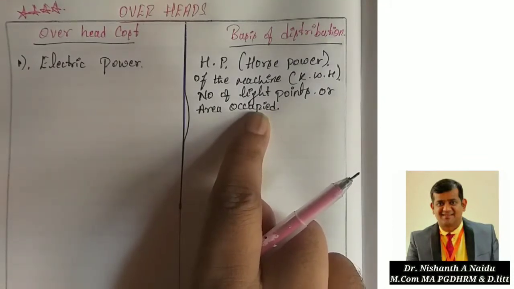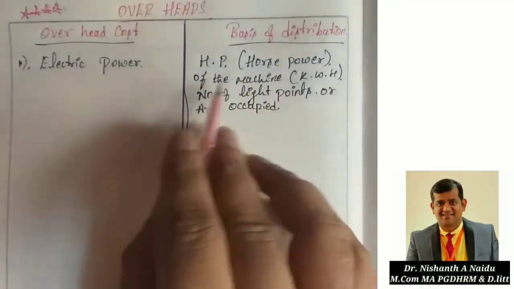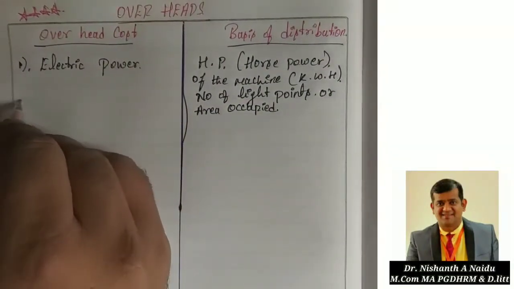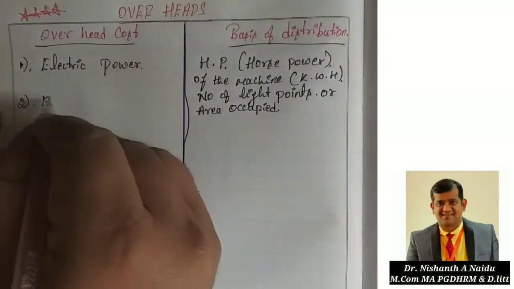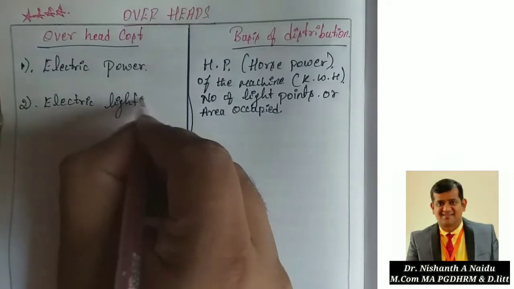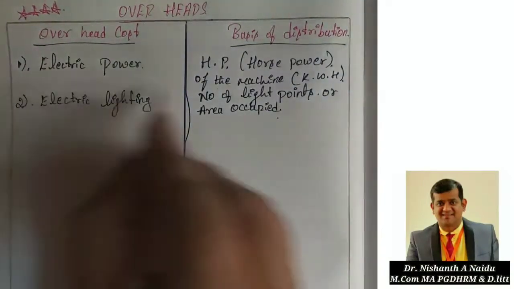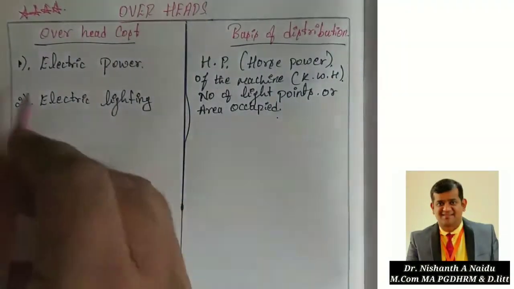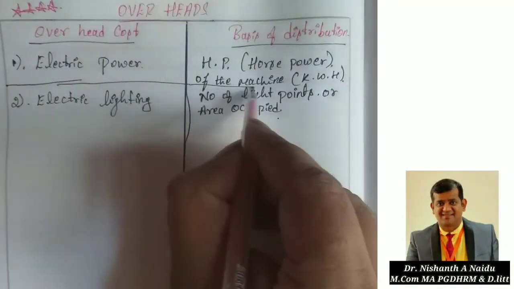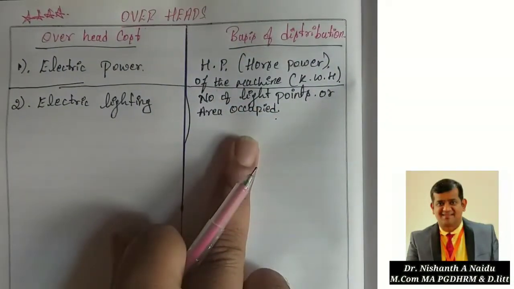Clear? So electric power is distributed on horsepower, that is, the power of machinery, or kWh. Then the second one is electric lighting. Electric lighting is distributed on the number of light points or area occupied. So the first basis is for the first and the second for the second. Be clear, this is the first one which I am writing, and this is the second point: electric lighting, number of light points or area occupied.